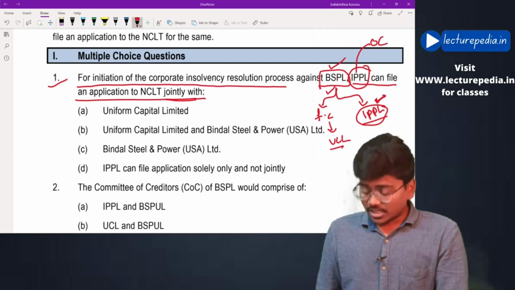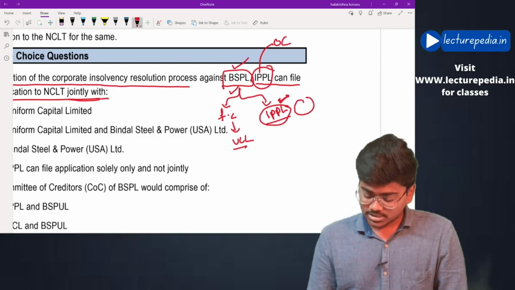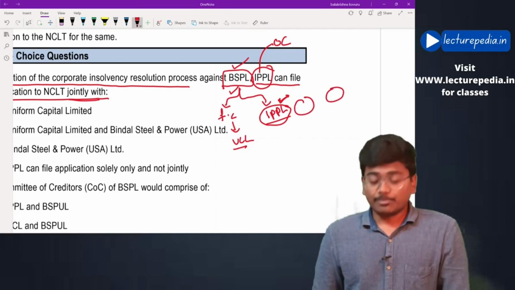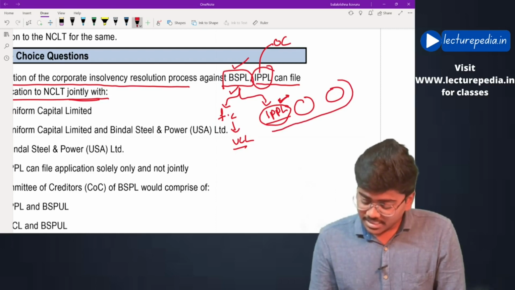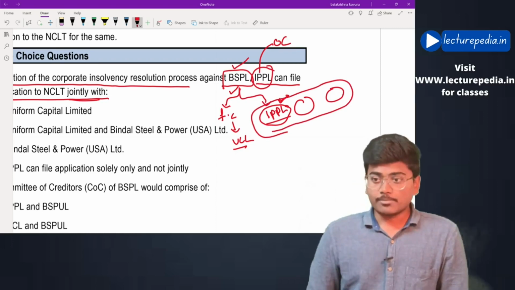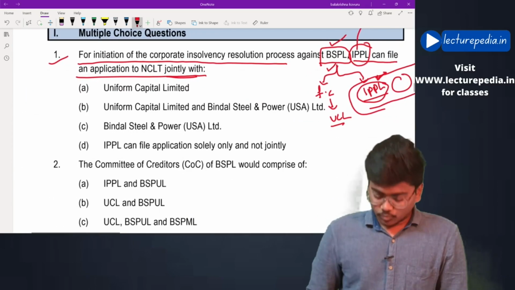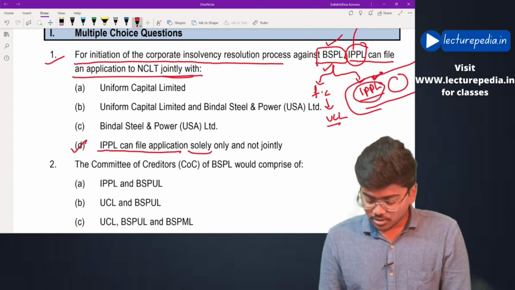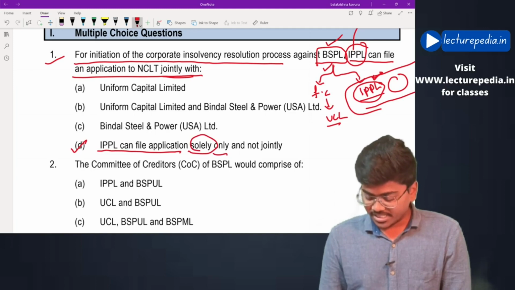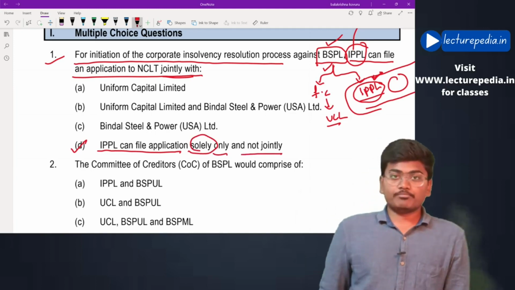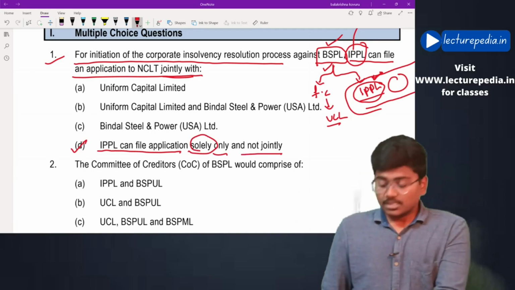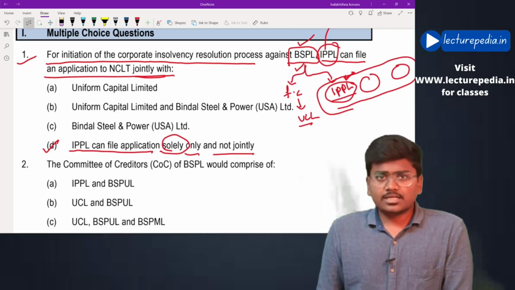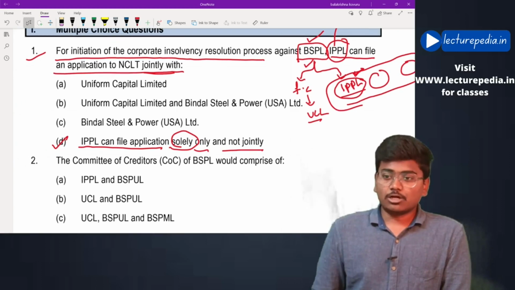If at all there are any other operational creditors in BSPL, then IPPL can initiate the application jointly with other operational creditors. Therefore the answer would be option D. IPPL can file the application solely, and not jointly. Hope that is clear. If at all in BSPL there are other operational creditors, then it can initiate jointly with other operational creditors.